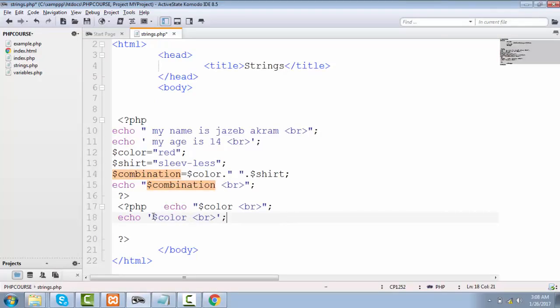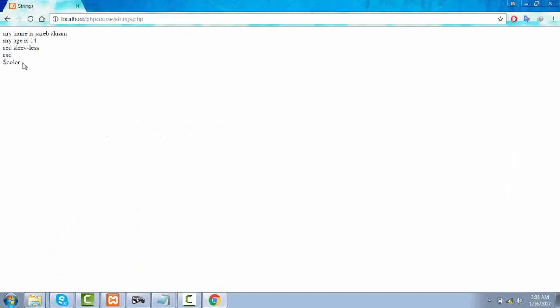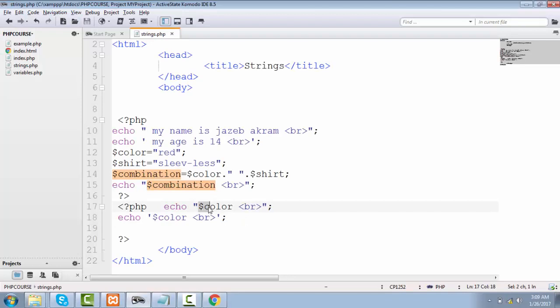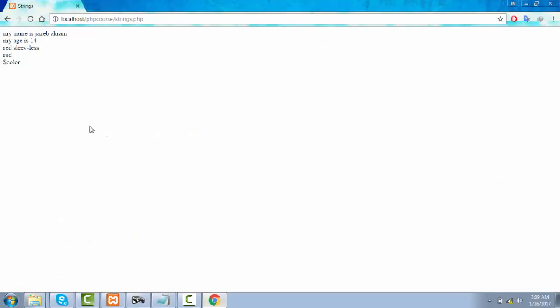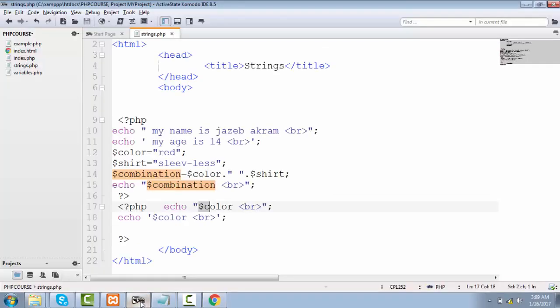Now echo with single quotation, inside that we have our dollar symbol. Let's save this one out. See, now we are not getting the actual color. It's just returning us $color as a text, not a variable. But in double quotation, when we write $color, it returned us the actual color, that was red. But in single quotation, it will get confused and treat our color variable as text. So that's why you should most of the time use double quotation.